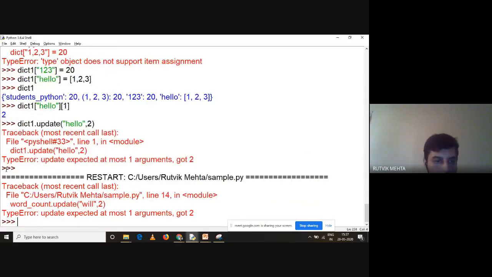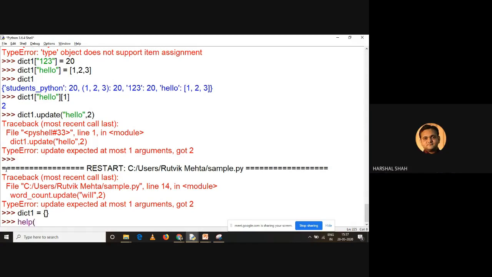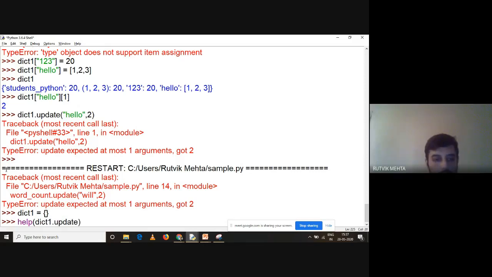Okay, Arshad sir, I need to check with update. I think there is an error over here. Dict1, that you need to give as a particular item with the colon. Just a second. Yeah, it might be a tuple. Sometimes it might. I think it is a tuple.